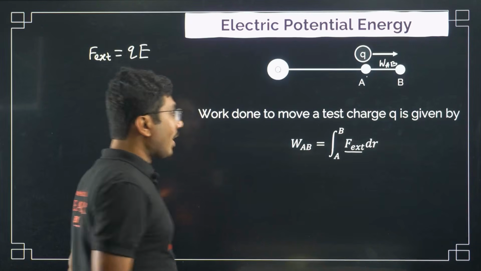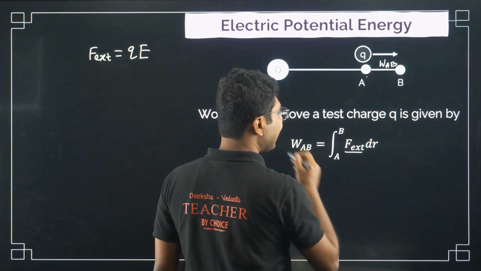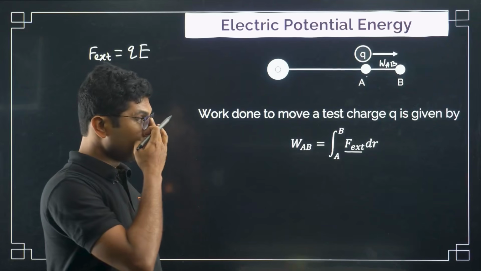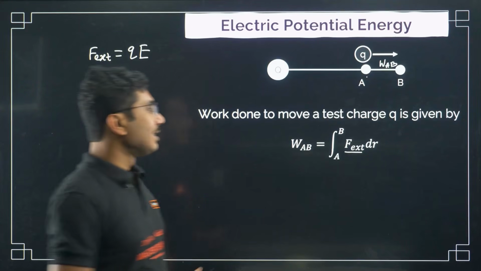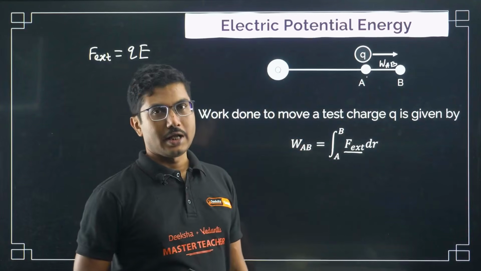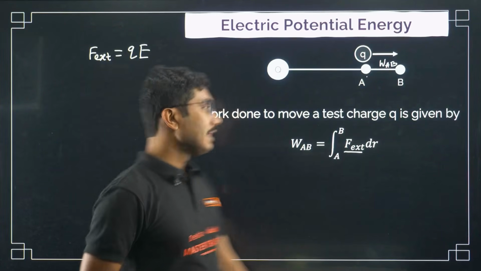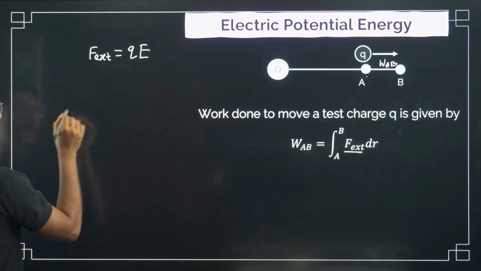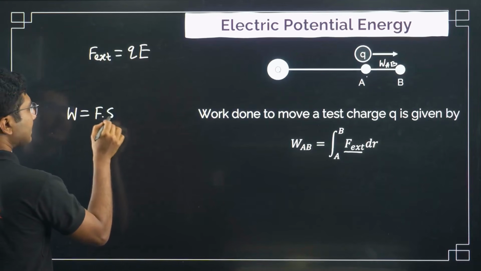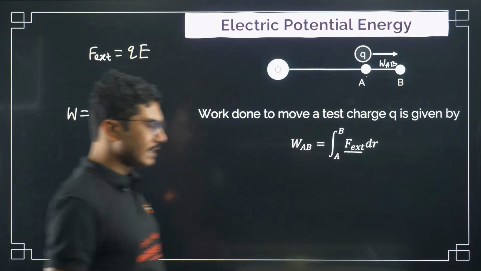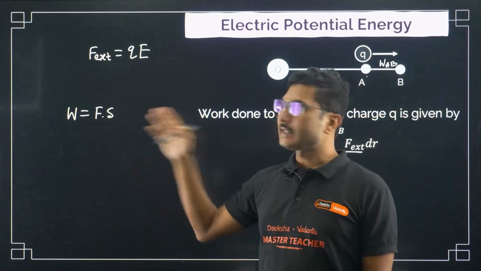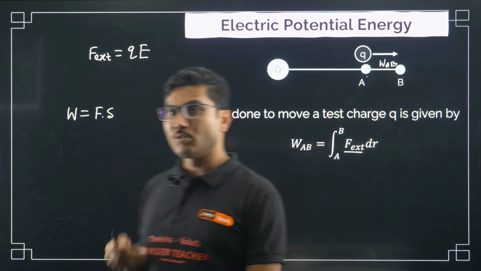Now, why are we doing this integration suddenly? We are talking about work done, but suddenly we are doing integration because this external force is not constant. If it is constant, then our old formula, work done equals F dot S, with a cos theta in case an angle is involved, or just F into S if no angle is involved, would have come.